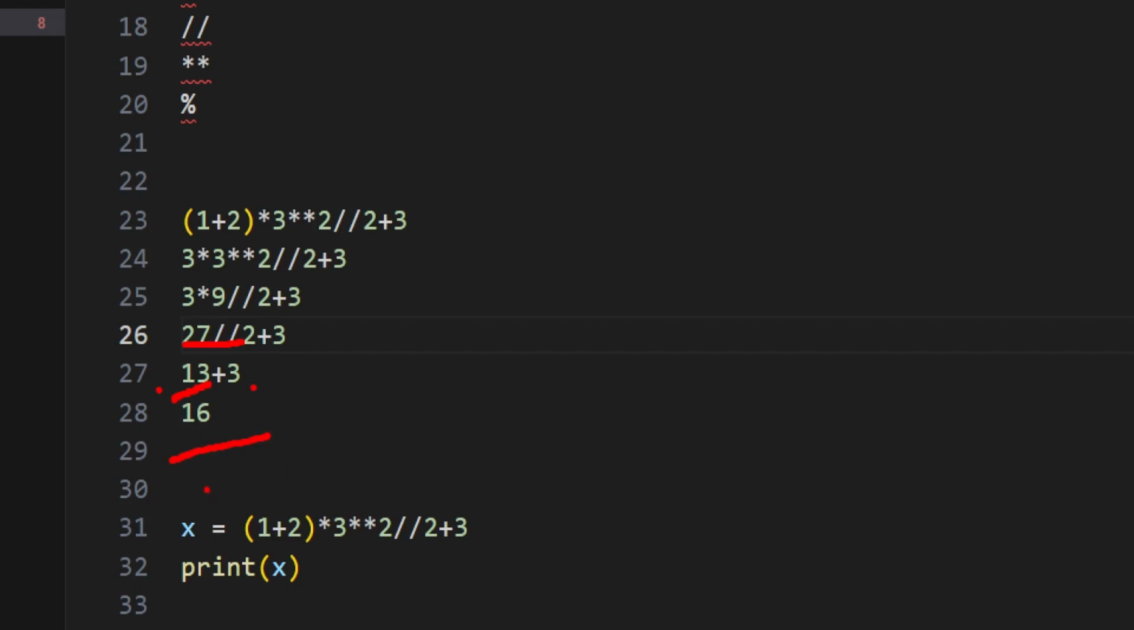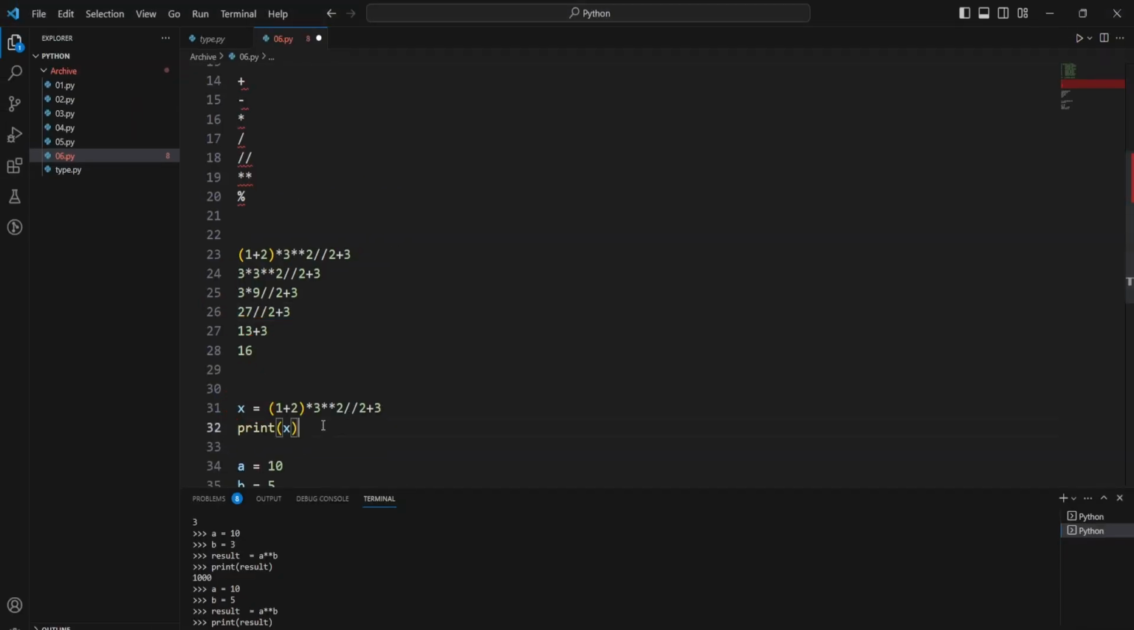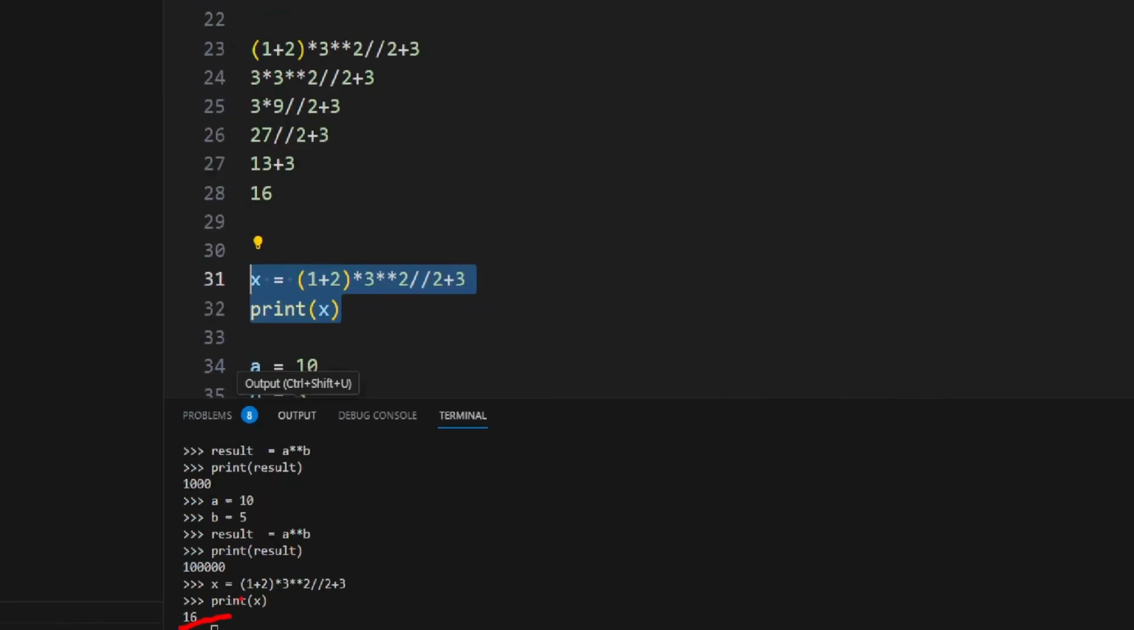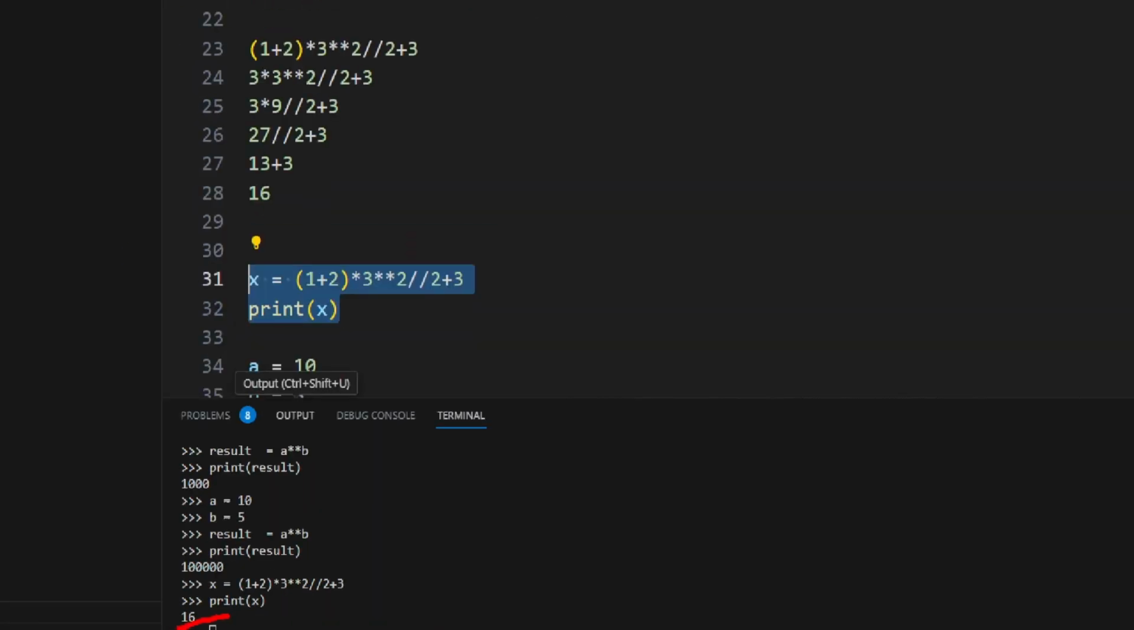Now let me show you with the assignment operator. So this is the assignment operator. Okay, let me run it. We can see here the output is showing as 16, right? So as we said here, the output is showing as 16.